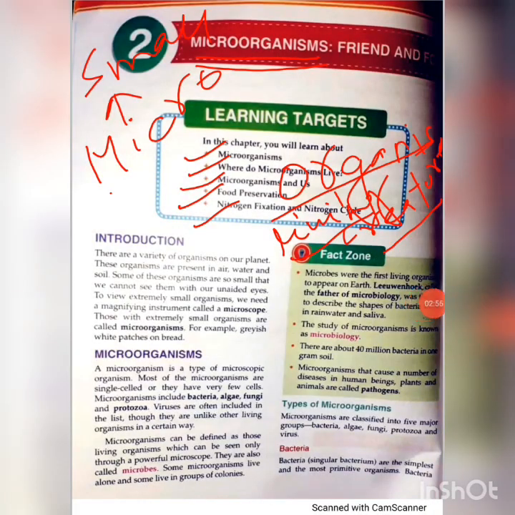Now let us know something about the instrument through which we can view these microorganisms. As these microorganisms are not visible to naked eyes, to view them we need an instrument, that is the microscope.